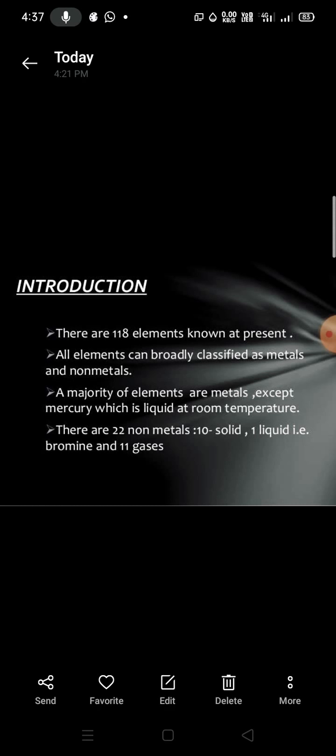In the periodic table, the elements are classified into metals, non-metals and metalloids. A majority of elements are metals except mercury, which is liquid at room temperature. They are solid in nature, hard in nature. There are 22 non-metals and the rest are metalloids. Metalloids are those which have the properties of both metals as well as non-metals. They are known as metalloids.